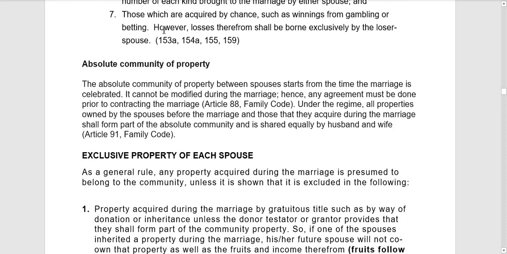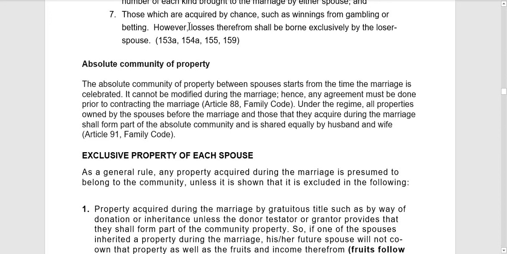So kapag nanalo sila sa, let's say, gambling or betting, so sa, let's say PCSO, ayan, so yung panalo nila will be part of the conjugal properties ng mag-asawa. However, kapag talo, any losses therefrom shall be borne exclusively by the loser's spouse.